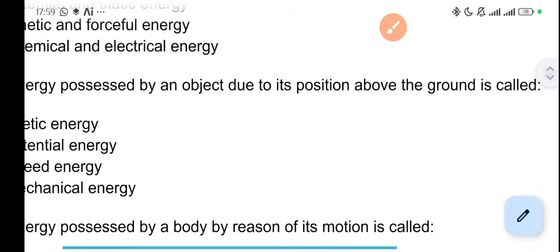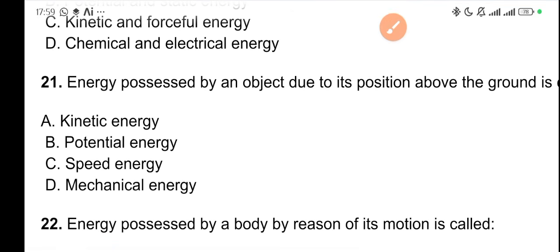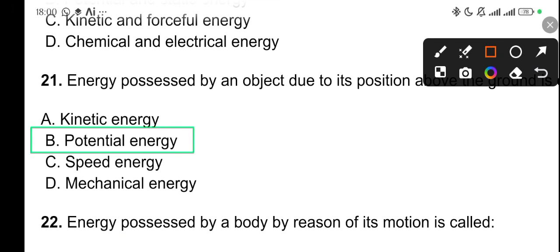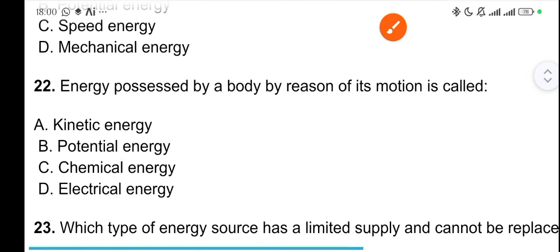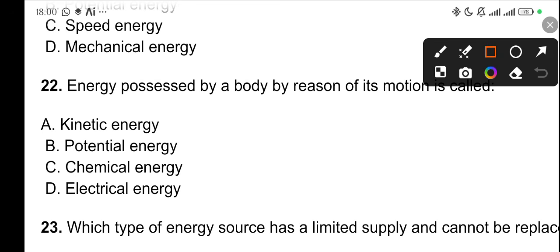Okay, energy possessed by a body due to its position above the ground is known as potential energy. Please take notes. When they are defining any energy and you don't see motion in the energy, please, it is potential energy. We already established that there are two types of energy, potential and kinetic. One has to do with motion, right? If they are defining another thing that you are a little bit confused about, but there's no motion, just know that it is potential energy. All right. 22. Energy possessed by a body by reason of its motion. We have come to the question now. This is known as kinetic energy, right?